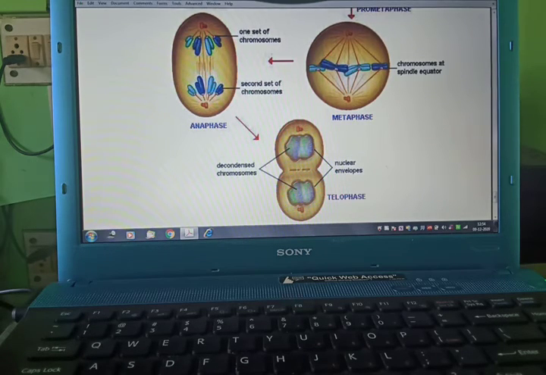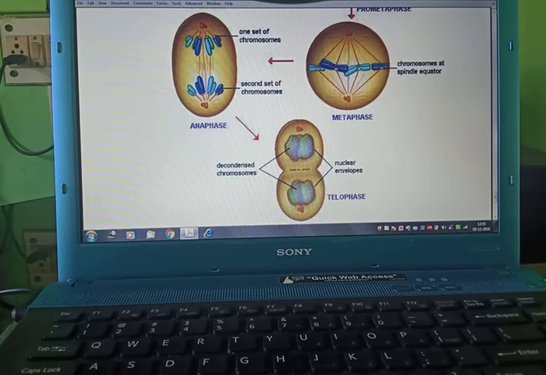Now here anaphase. Now you can see it will become oblique and it will divide in these parts, meaning each chromosome will divide into two parts. One part will go to the north pole and the other part will go to the south pole. As you can see here how it was, it will become oblique or vertical, and each chromosome will divide into two parts.